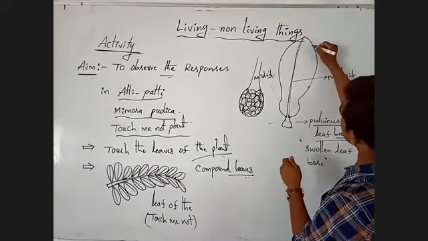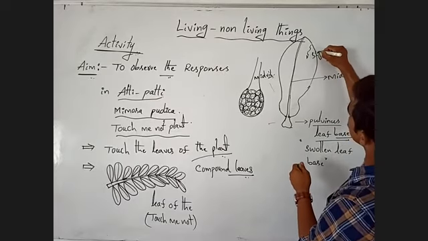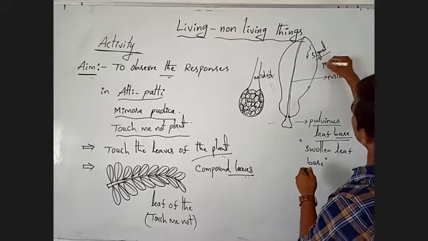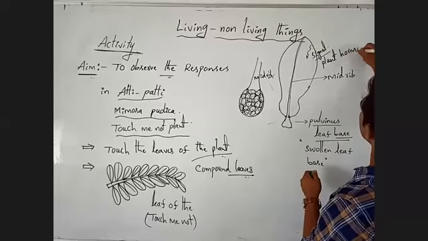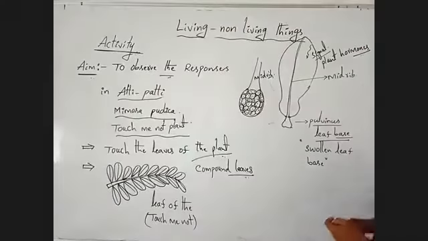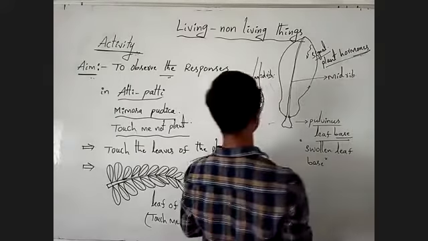A signal is created here. Because of this signal, one type of plant hormone is activated, due to the release of plant hormone.